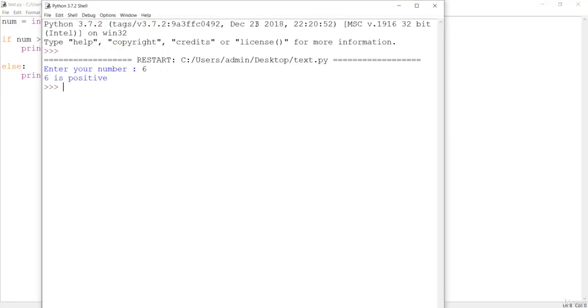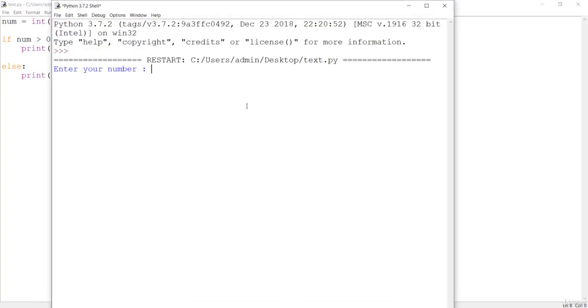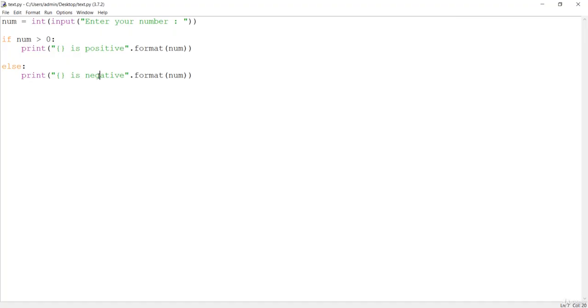So 6 is positive. Let's save this again, press F5, and if I enter 0 again, it is saying 0 is negative. But 0 is not negative. 0 is basically the neutral number, but it is giving us that 0 is negative. We have to have another condition now.